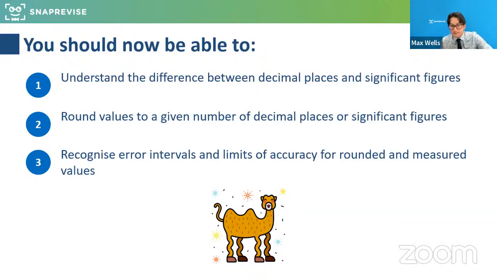And this is actually a really important skill that will cost people marks all the way through. It will cost people marks at GCSE, at A level, and trust me, beyond as well, at university. So be really careful rounding. And also the point of it is quite important. So understanding the difference between decimal places and significant figures and why one might be more important. And then recognizing error intervals.